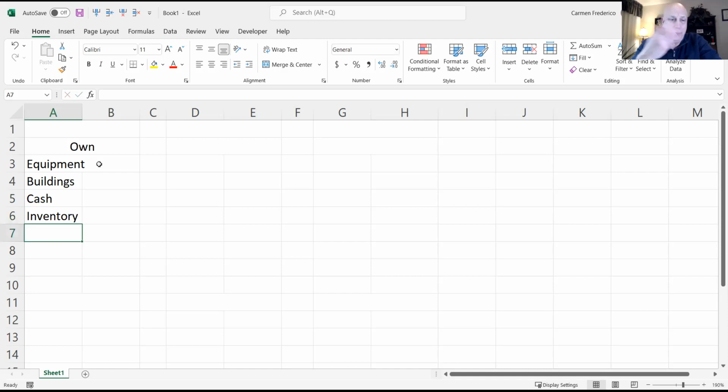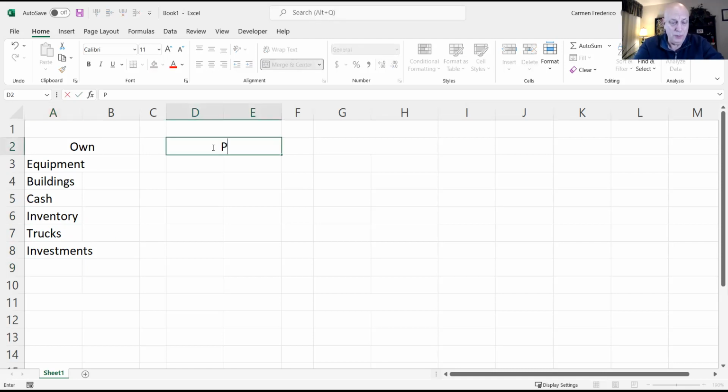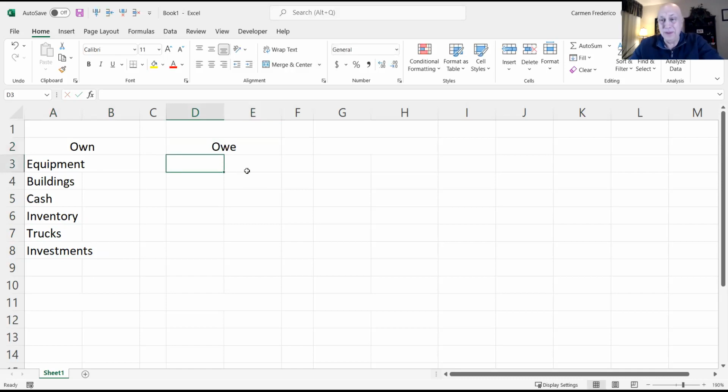Okay. Equipment, buildings, cash, inventory. They might own some trucks, right? They might own some, what else? Investments in other companies. A bunch of things they might own. Okay. On the flip side, they own a bunch of things. They also owe. Nice, but business doesn't owe anything.